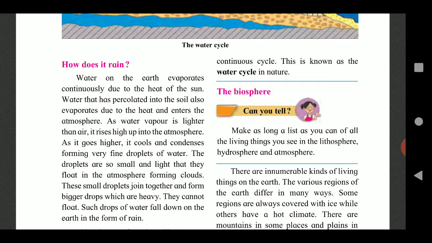The droplets are so small and light that they float in the atmosphere, forming clouds. These small droplets join together and form bigger drops which are heavy. They cannot float. Such a drop of water falls down on the earth in the form of rain. So that is how we get rain on our earth.